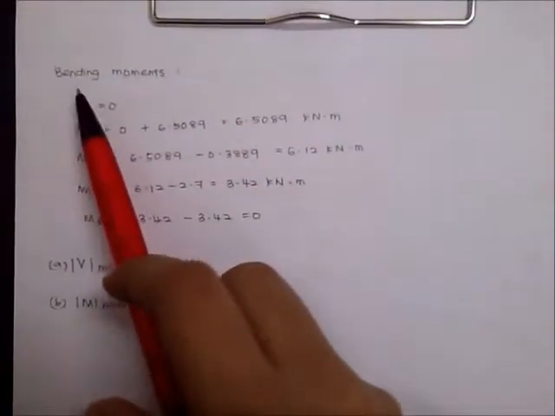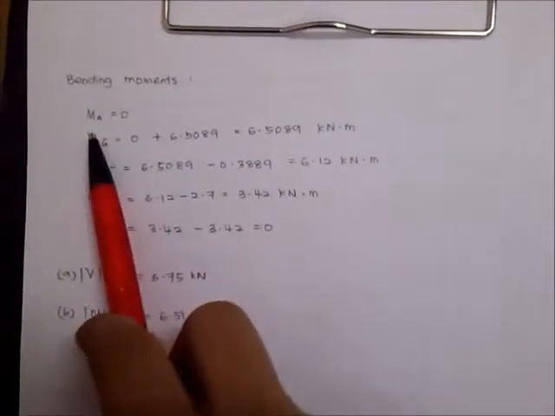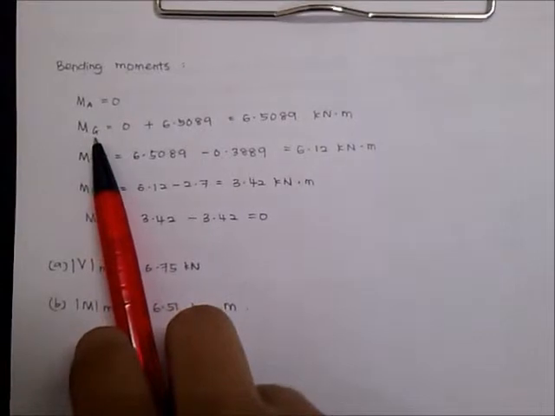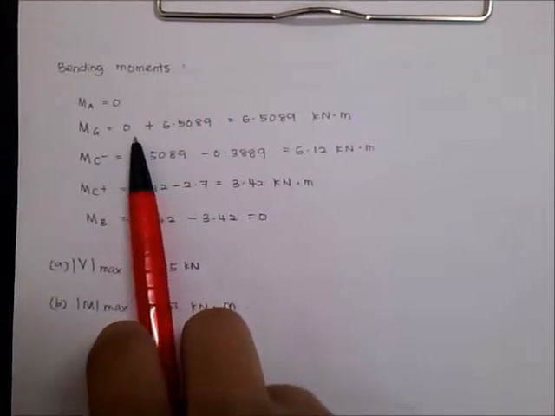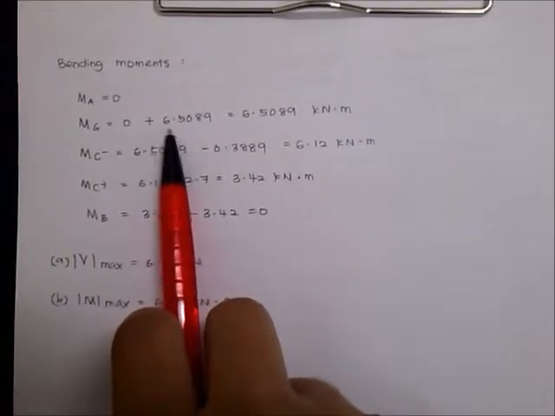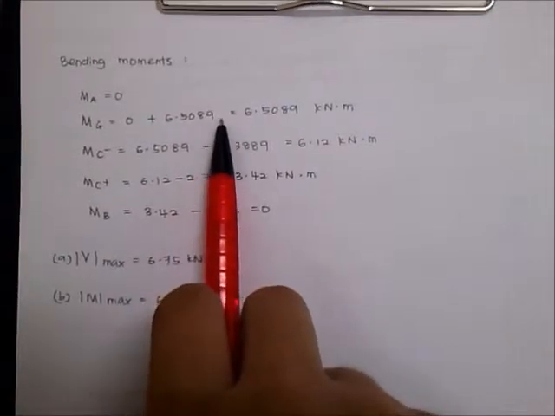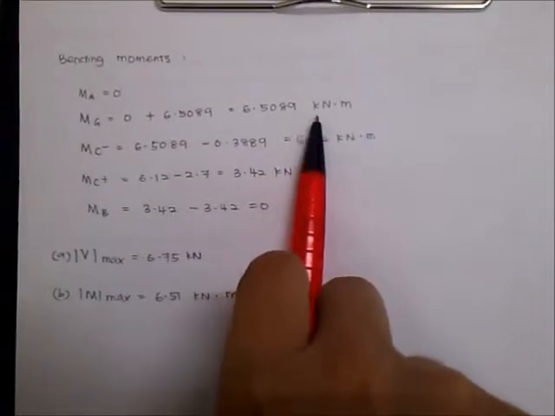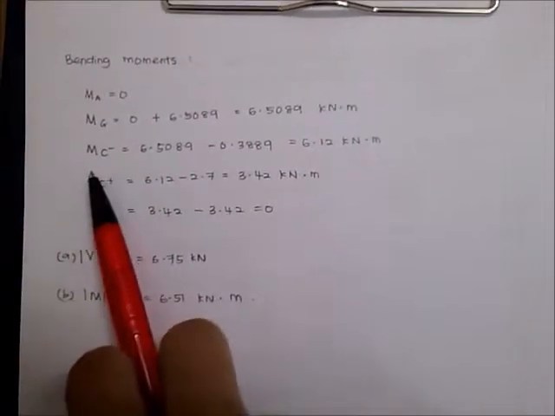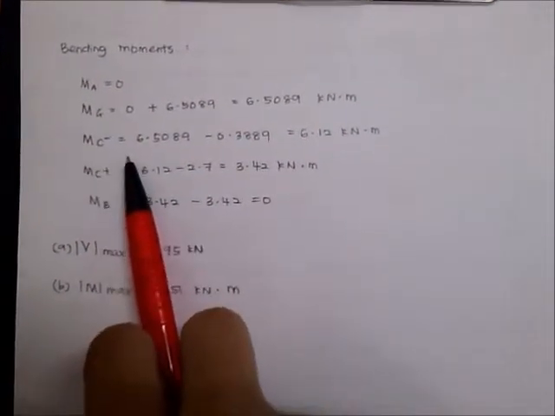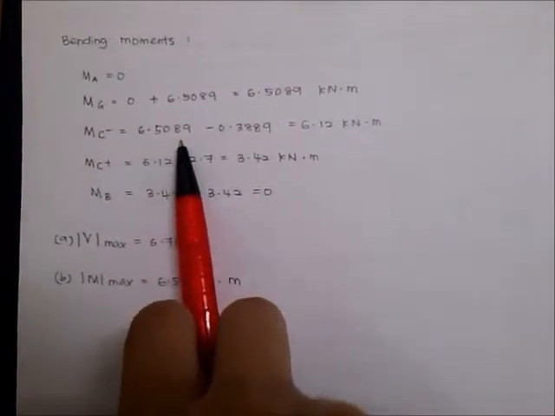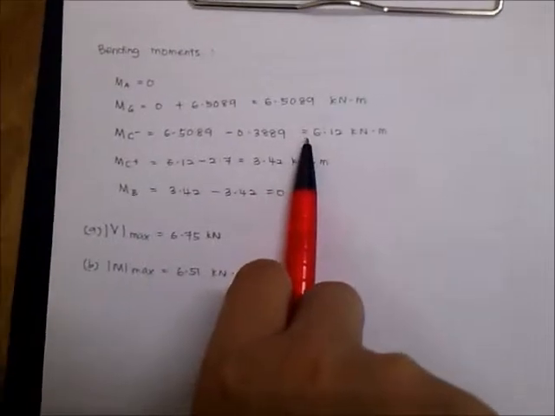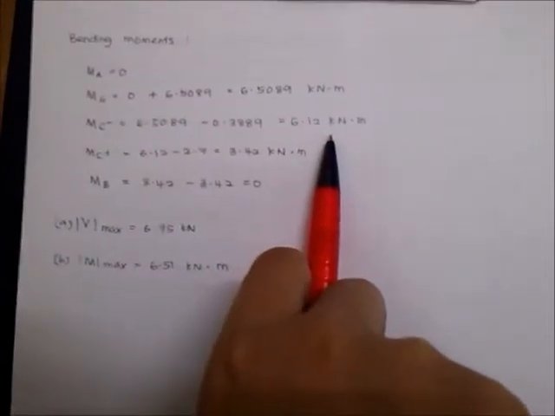Next, we can find the bending moments. Bending moment at A is equal to 0. Bending moment at G is equal to 0 plus 6.5089, which is equal to 6.5089 kN meter. And bending moment at C negative is equal to 6.5089 minus 0.3889, equal to 6.12 kN meter.